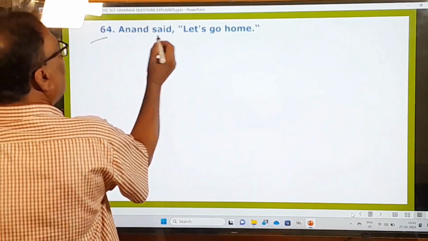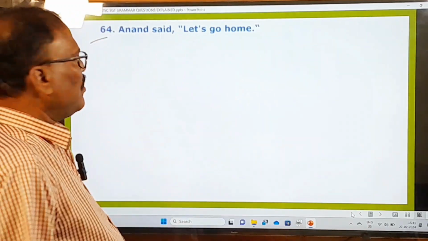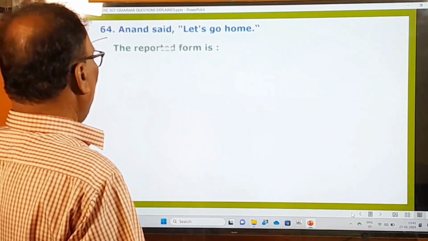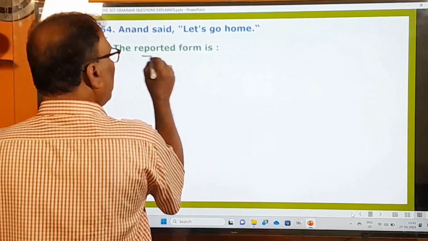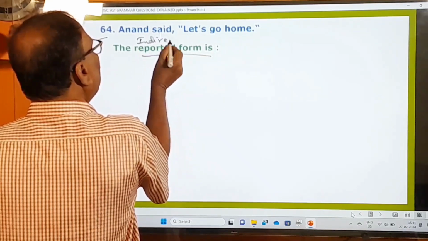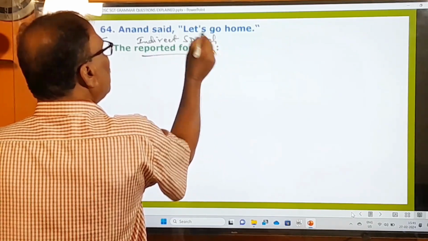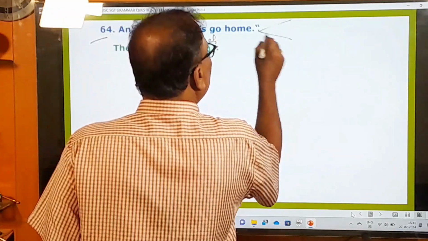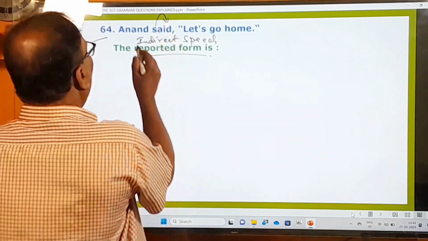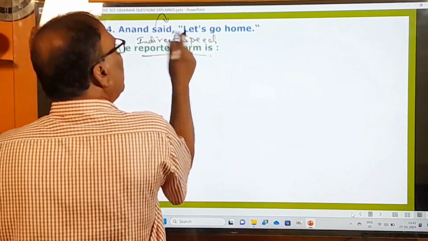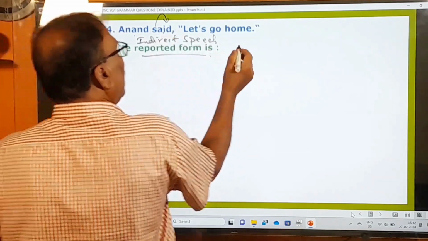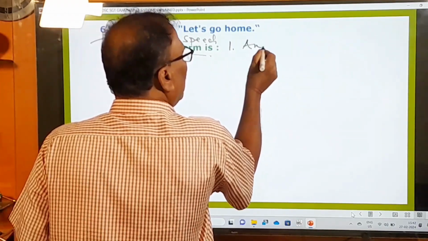64th one. Anand said, "Let us go home." So here, this is in direct speech. What is the examiner asking you to do? The reported form of this. Reported form means, in other words, indirect speech. What is the indirect speech of this one? It can be done in 2 ways and 3 ways. Now here after this reporting verb, no object is given. Anand said, with whom did he say these words? It is not mentioned. That's why let us look at number 1 situation.